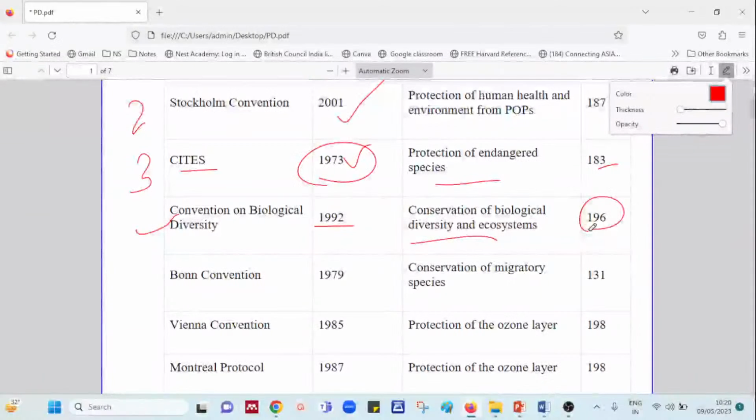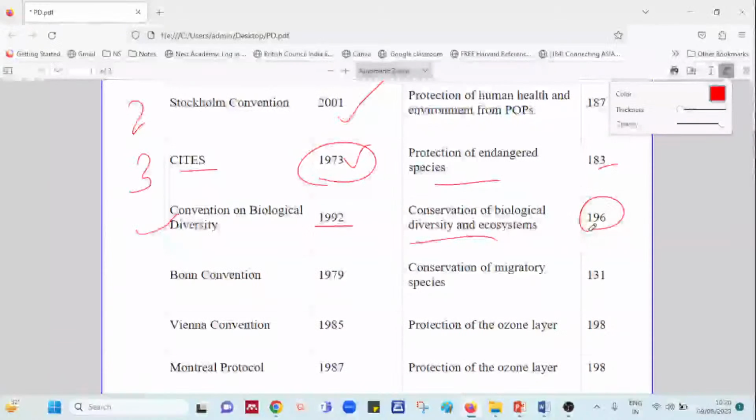Now please remember, these things you have to revise on a regular basis. When it comes to match the following, or code questions where you have to identify their focus or the establishment year, this table will help you understand the concepts very well and remember them properly.